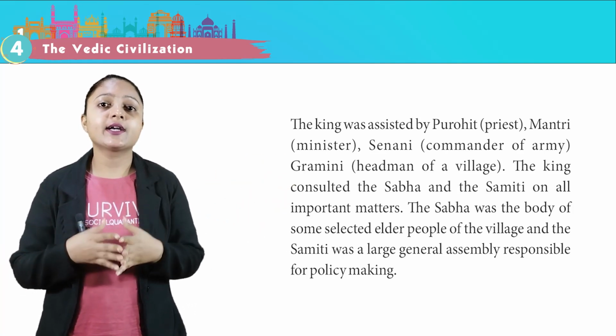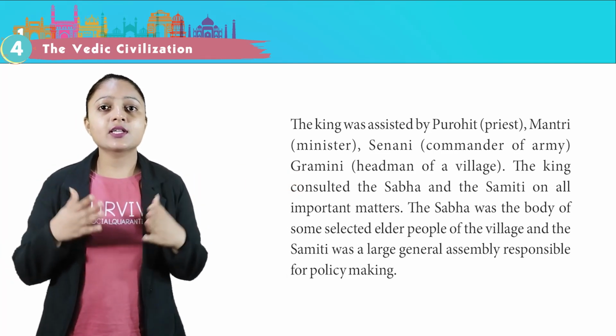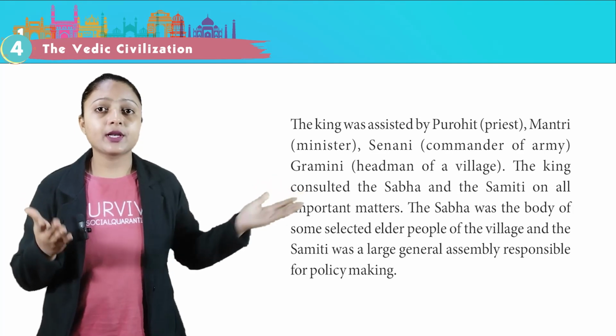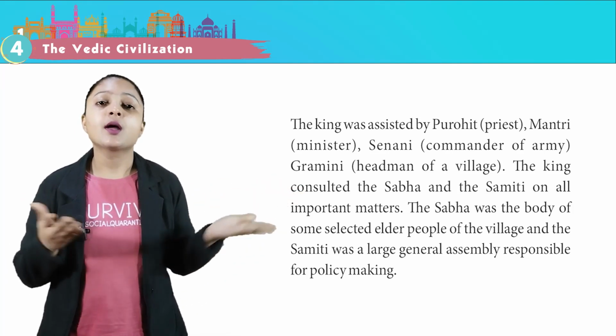The king consulted the Sabha and the Samiti on all important matters. The Sabha was the body of some selected elder people of the village and the Samiti was a large general assembly responsible for policy making.